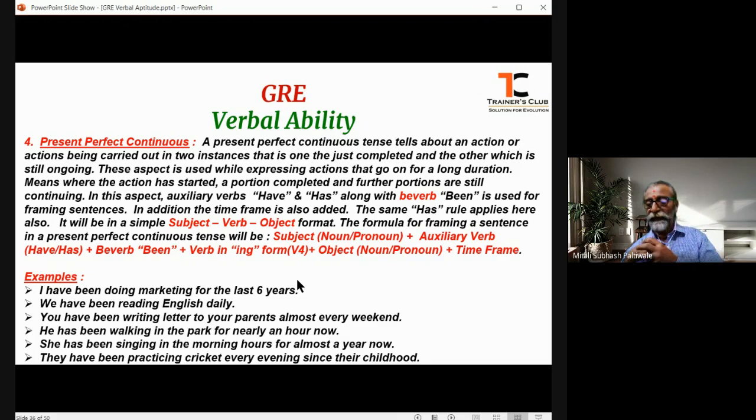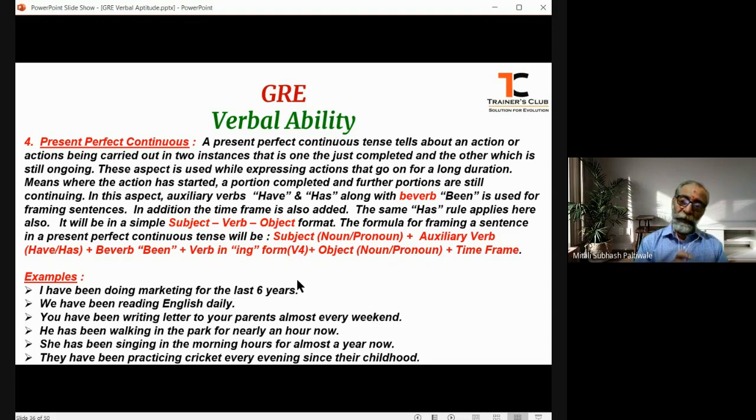Have or has is used in conjunction with, that means in addition to, or in collaboration with, the be verb being.